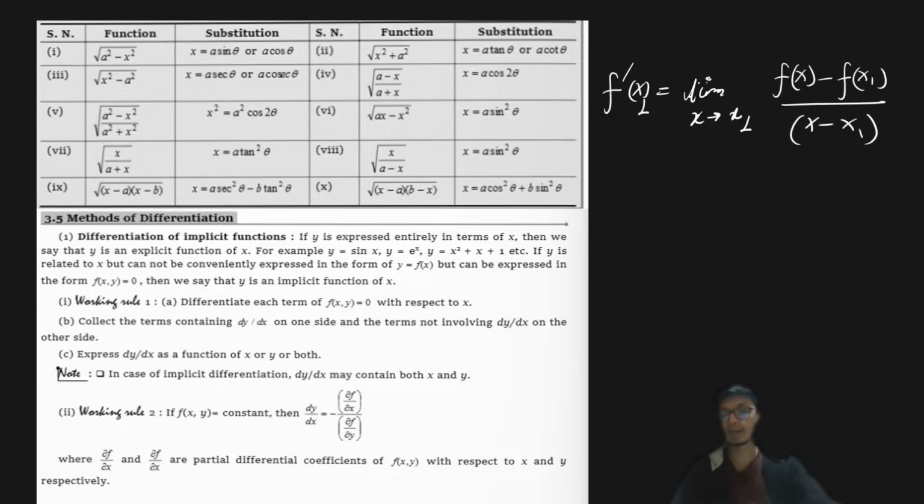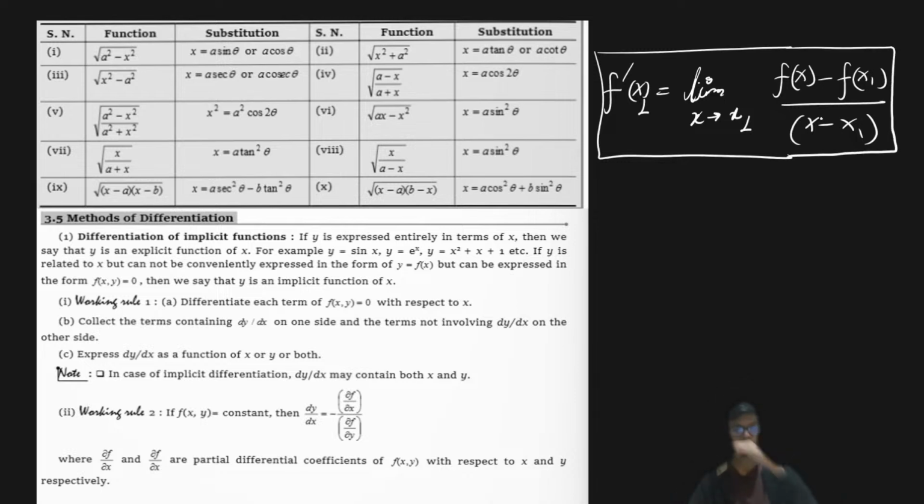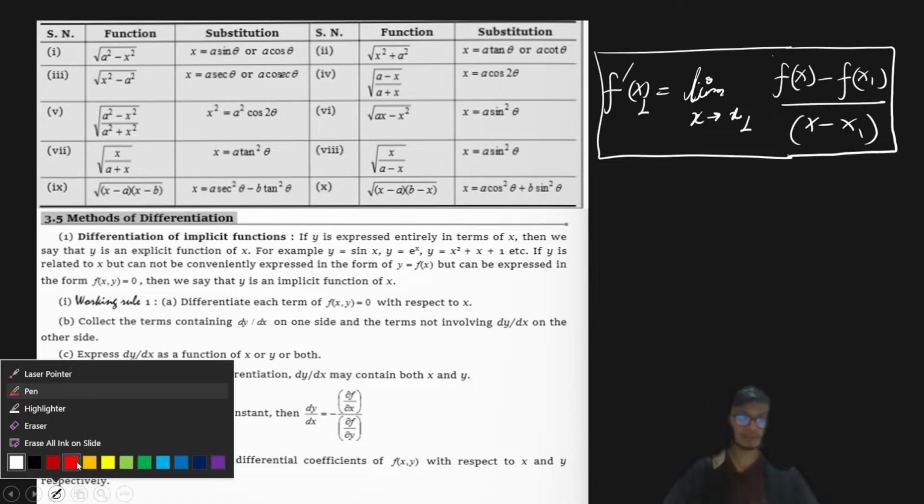So I will try to find this particular limit, and this limit is basically going to give me the result of the first derivative. The derivative of a function, or the first derivative of a function, is nothing but the slope of the tangent, right? Initially, if you look at this particular result over here, it gives you a feel that